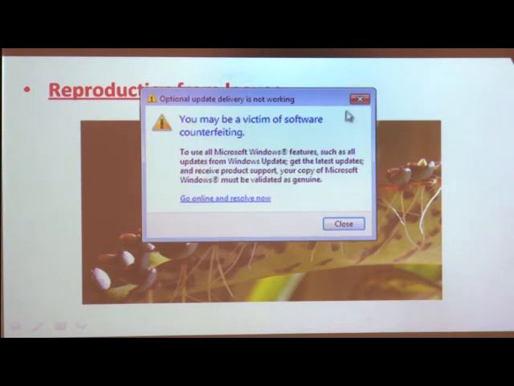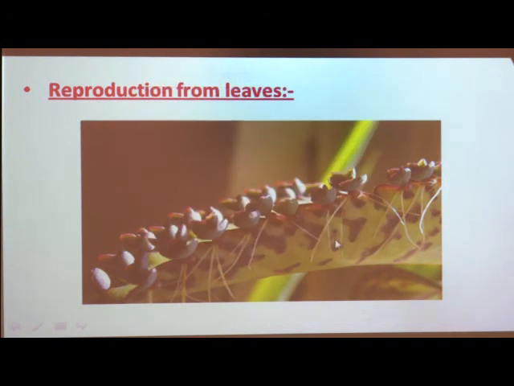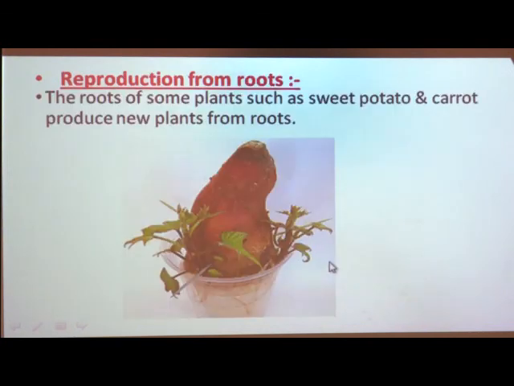Now see about the next method of reproduction, through roots.